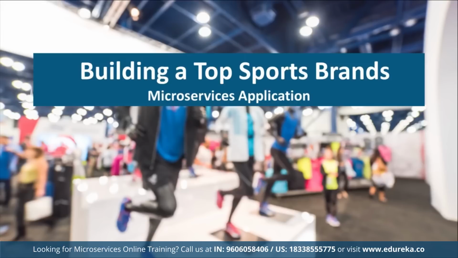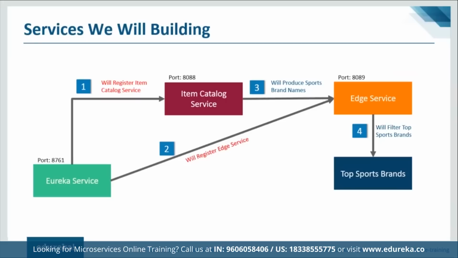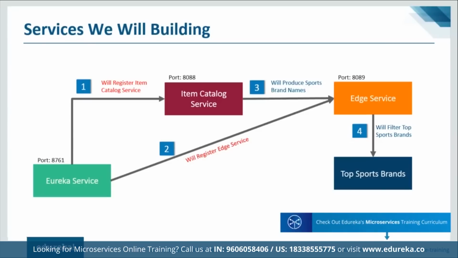And now we are going to focus on how to build a top sports brand. So this is our use case, guys. We'll be building a top sports brand. Let us see how we are going to do that. So in this Spring Boot microservice example, we'll be creating a top sports brand application, which will have 3 services. So you can see it in the diagram as well. So we have 3 services here.